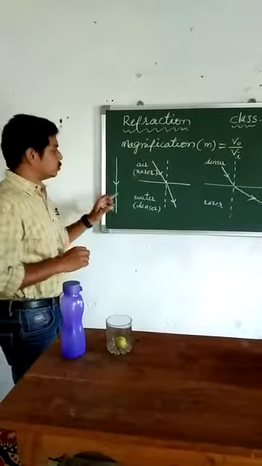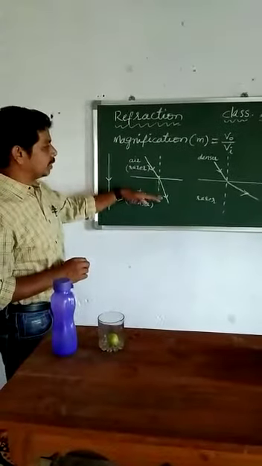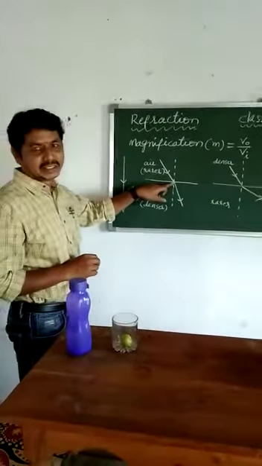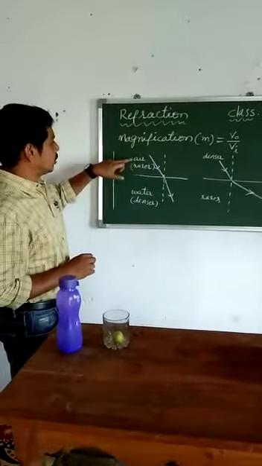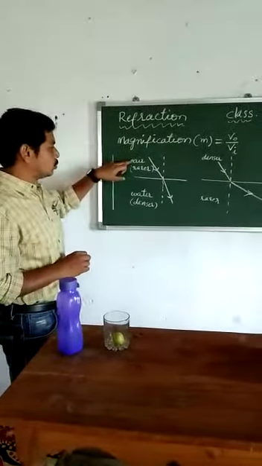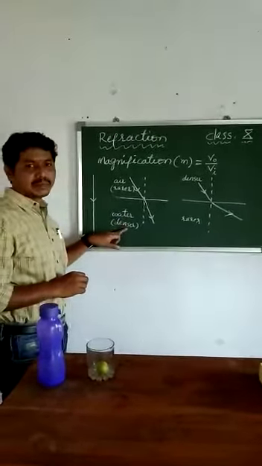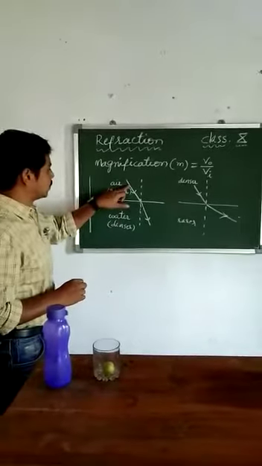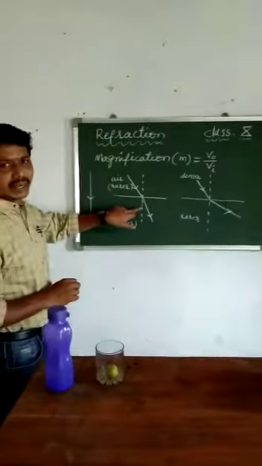Translation of the light. Whenever the medium is changed, meaning light enters from one medium to another medium, there is a slight change in direction, that is called refraction. If the light enters from air to water, air is a rarer medium and water is a denser medium. So the light enters from a rarer medium to a denser medium, and the light bends towards the normal line.